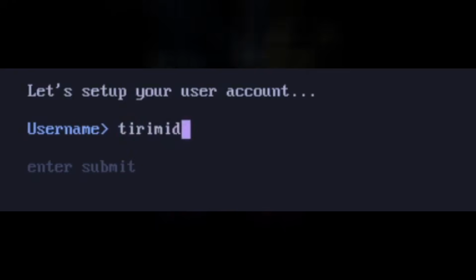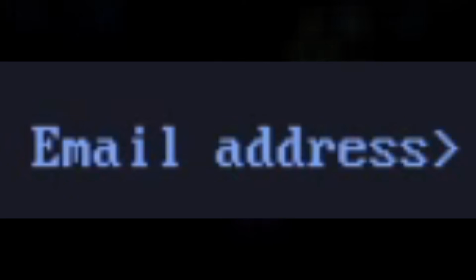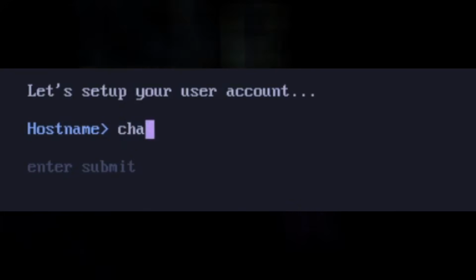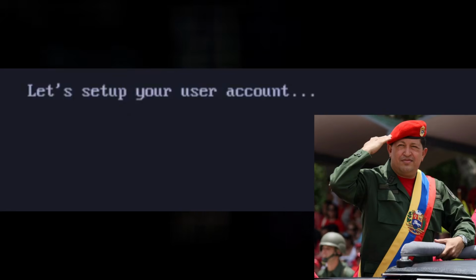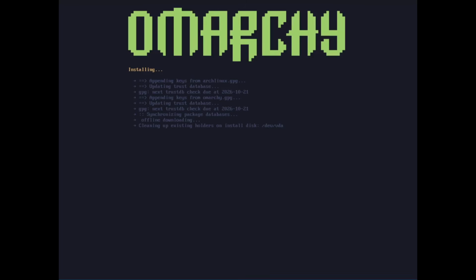My username will be Tyramid, my password will just be 123, and my full name will just be Tyramid. Email address, we'll just skip this for now, to be honest. The host name, let's call it the Chavez Family PC. And after configuring the locales, we can also set the install disk to be /dev/vda. Of course, this is the only option we have right now, so I'll just click it. And it's giving us some progress updates. I'll see you guys when this is done. Let me just go ahead and speed up the footage and hopefully this will be good.